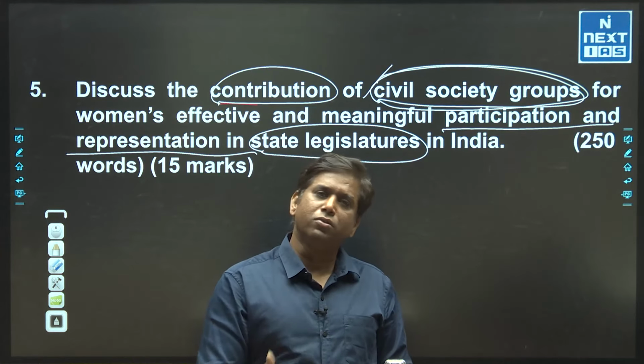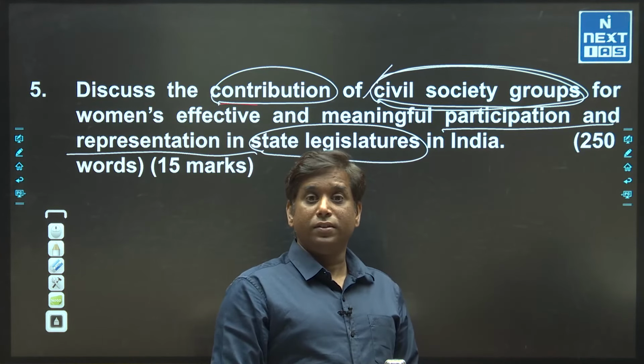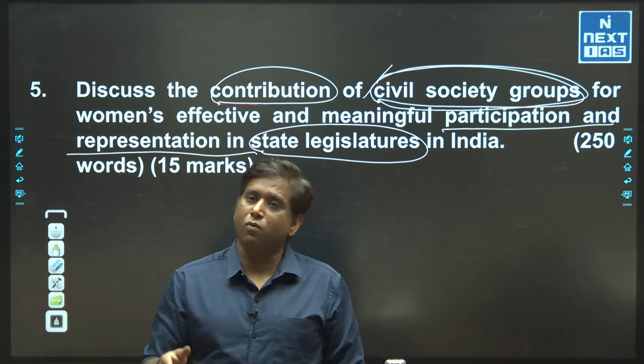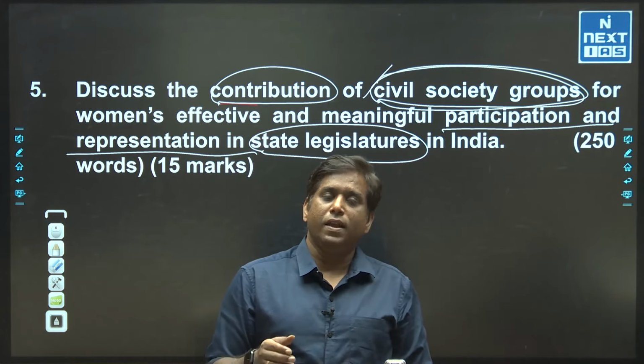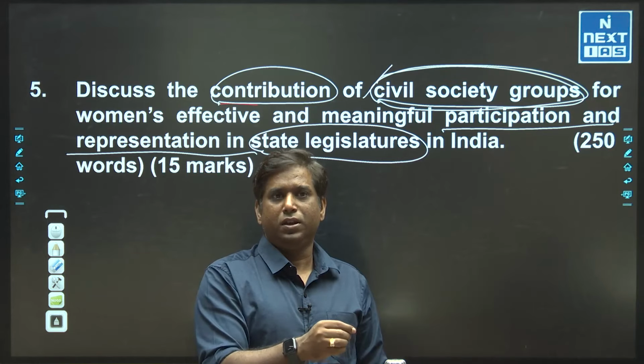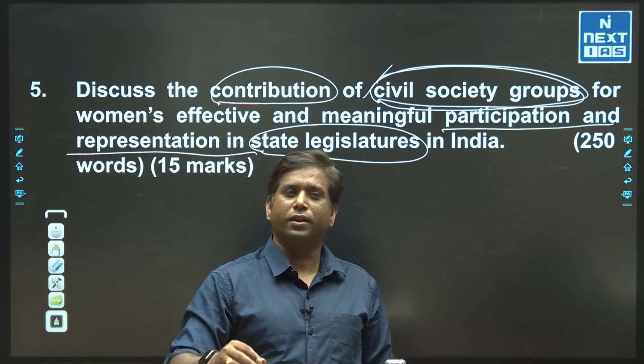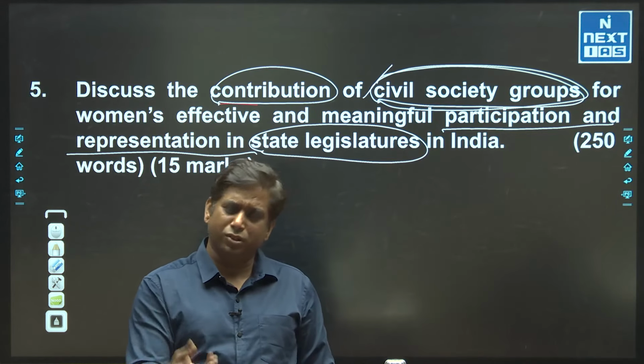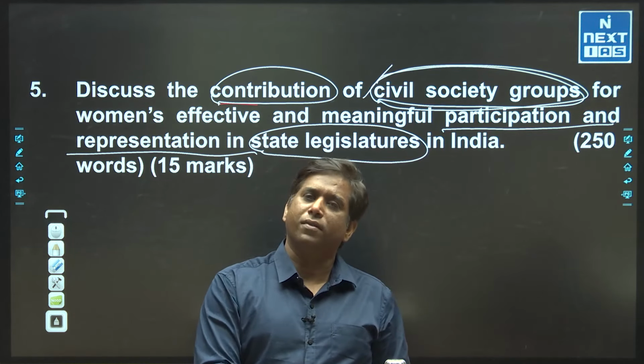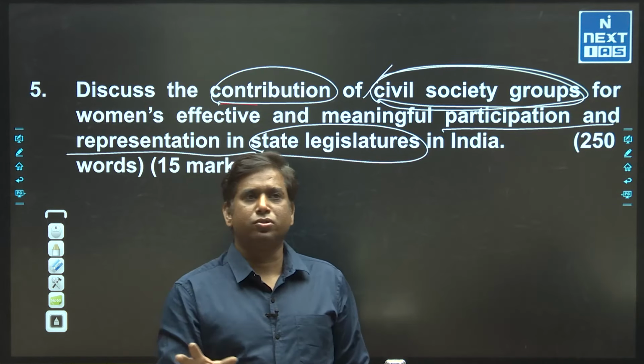In conclusion, you can add that there are various reasons why this participation is still low after such efforts by the institutional and legal mechanism along with civil society groups. You can identify 3-4 reasons, specifically around patriarchy. So this is what is important.